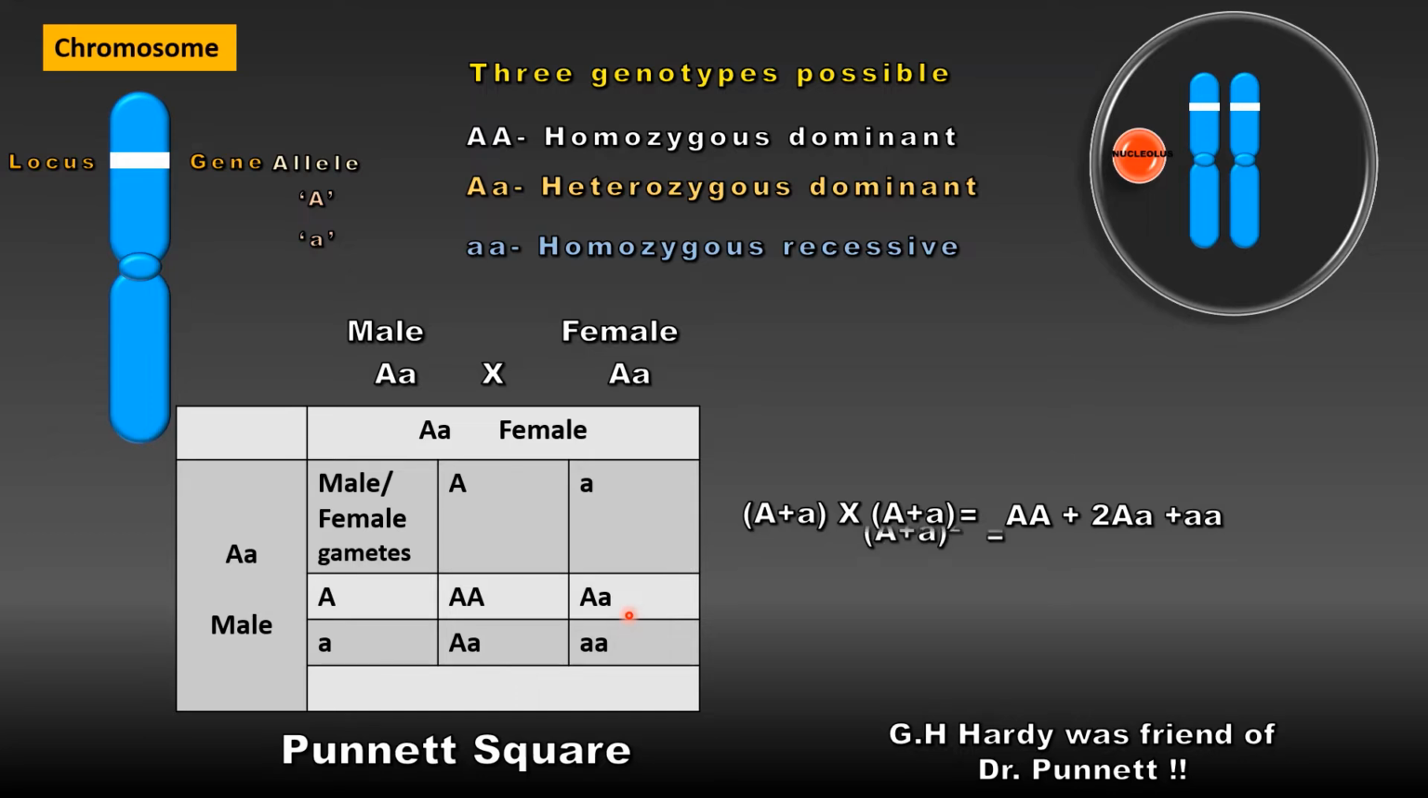This can be further equated to (A plus a) whole square is equal to AA plus 2Aa plus aa. Students, this is a binomial expression.